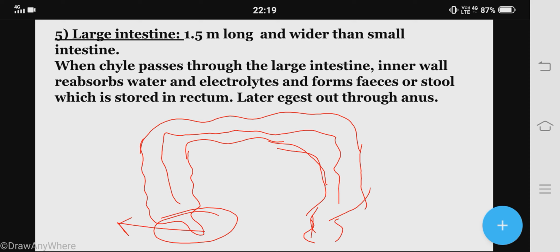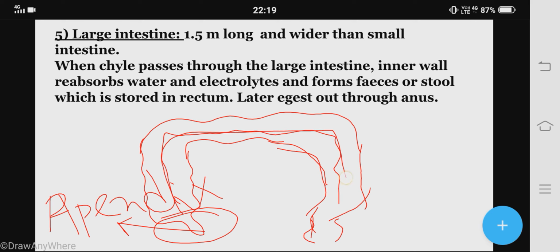That inactivated cecum is known as the appendix. Now this portion is known as the colon, and the colon has three parts: this is the ascending colon, this is the transverse colon, and this is the descending colon.